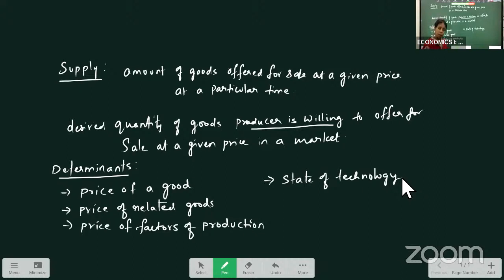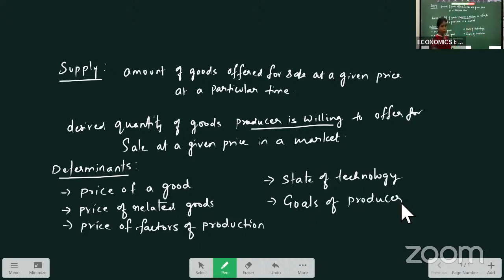If we use good advanced technology, output will be more. We can supply more in the market. If we use outdated or old technology, production will be less. Automatically, our supply is also less. So here state of technology is one factor which is determining the supply, and goals of producer.